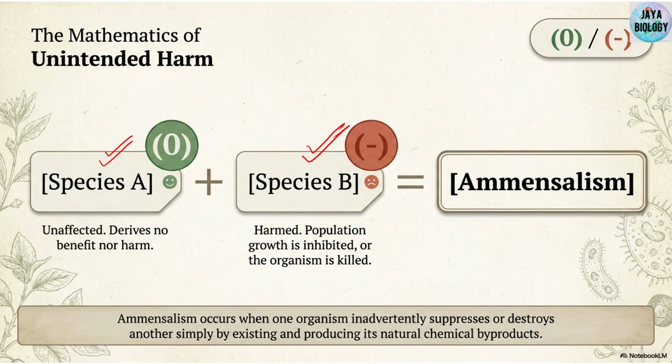No benefit, no harm, but the second species is getting harmed. We say this interaction is Ammensalism. Is it clear? So we can say it is a process in which one organism is suppressing or destroying another just by producing its natural chemical byproduct. It is not intentionally doing any damage to the other species. The damage is done without any intention.